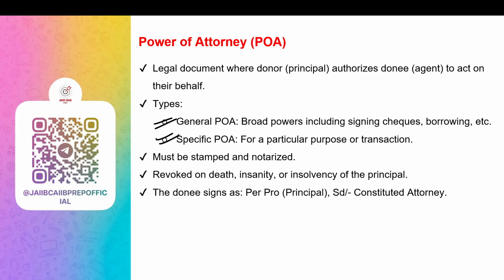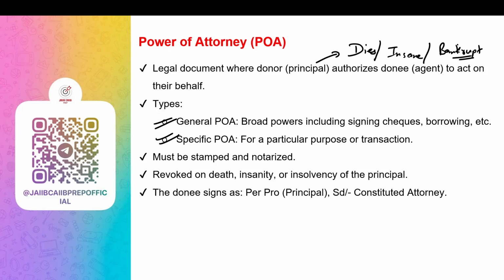It must be notarized, meaning to say it must be signed in front of a government official or notary. The power of attorney holder must sign as per pro, on behalf of, say, Mr. X, his constituted attorney. And the principal can cancel this power of attorney at any given point of time. The power of attorney also becomes invalid when the principal dies, goes insane, or is declared bankrupt, similar to mandate, right?